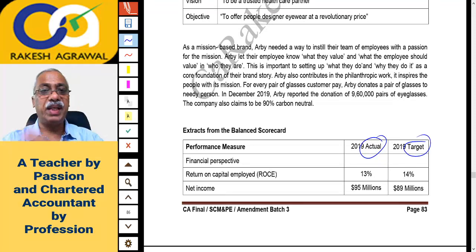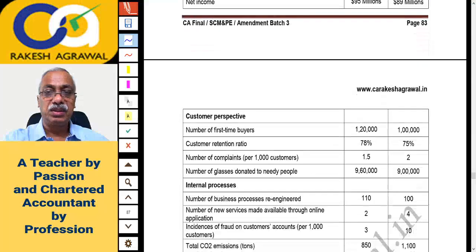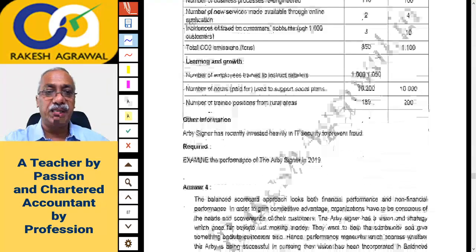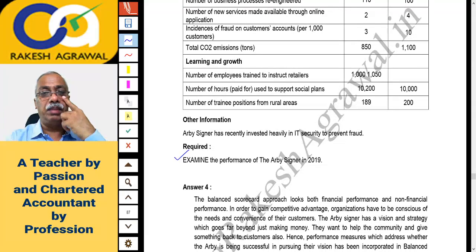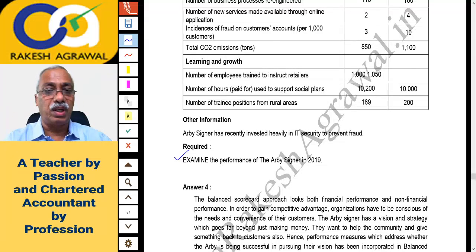So you have to compare the actual performance with the targeted performance and write down your comments. So some data is readily given in the question. You just compare the two data and offer your comments.